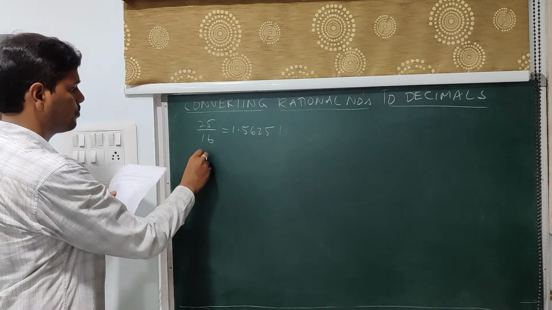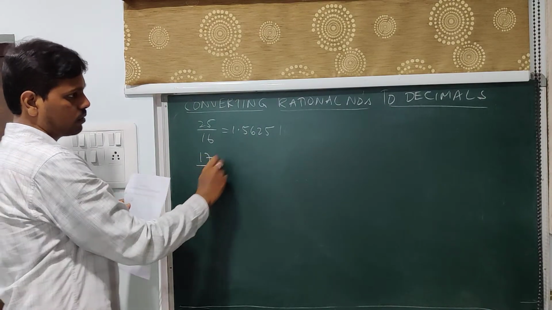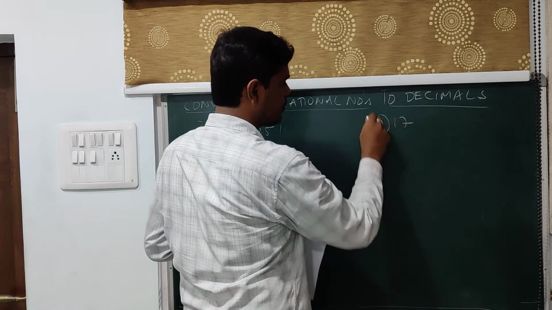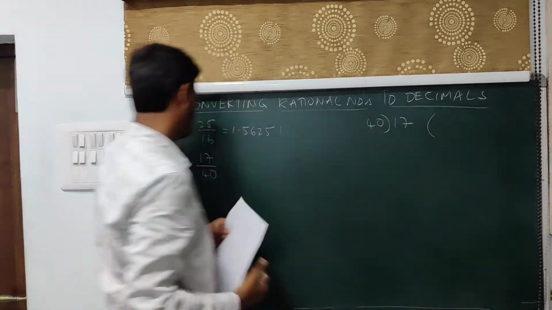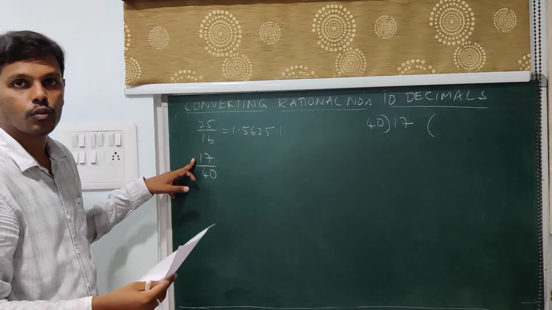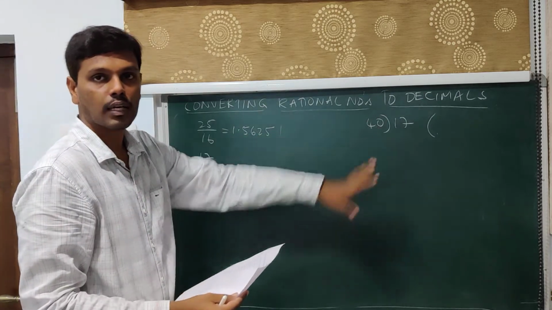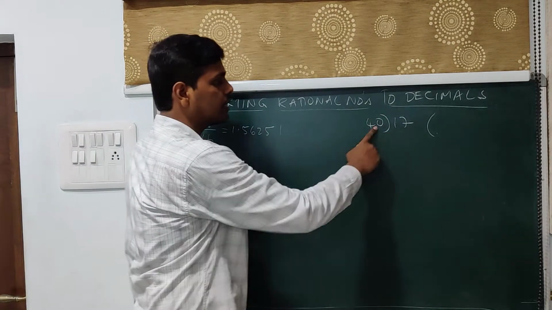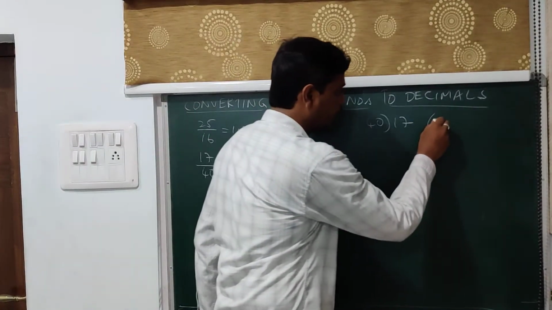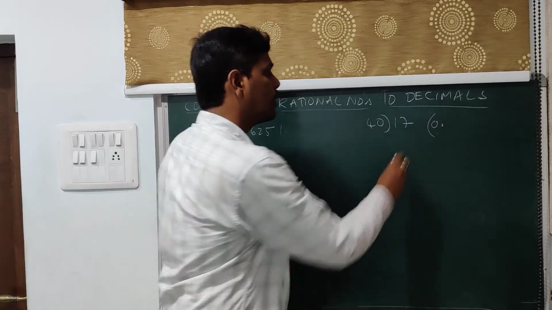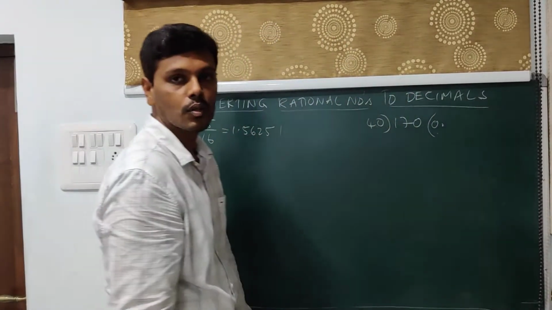17 by 40. So 17 is your numerator, the numerator is your dividend, and the denominator is your divisor. That is what I have written here. Then 17 is less than 40, therefore I will put a point here. Whenever I put a point, I can take 0 there.